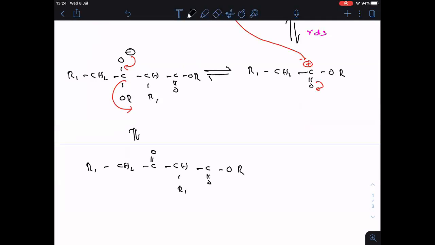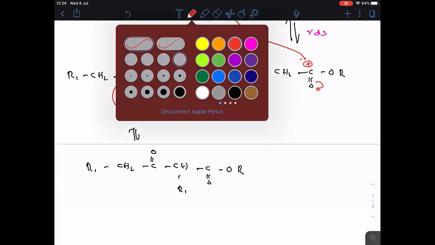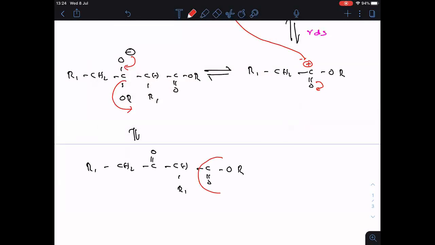So this is the beta keto ester. This is the ester group, the functional group bonded carbon is alpha, this is beta, and the beta keto ester is formed here.